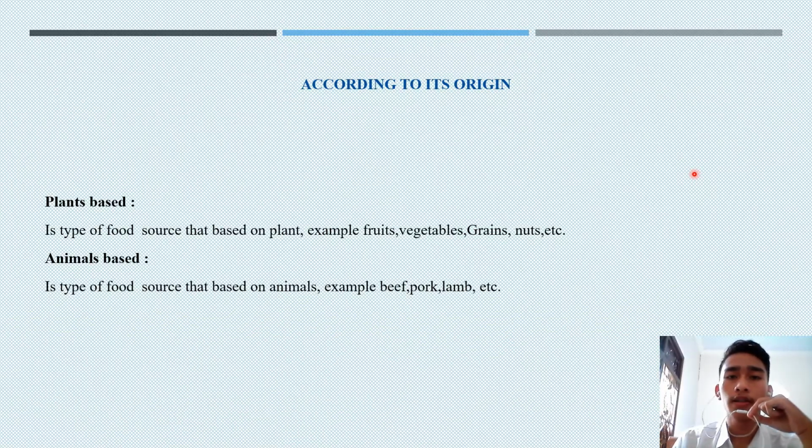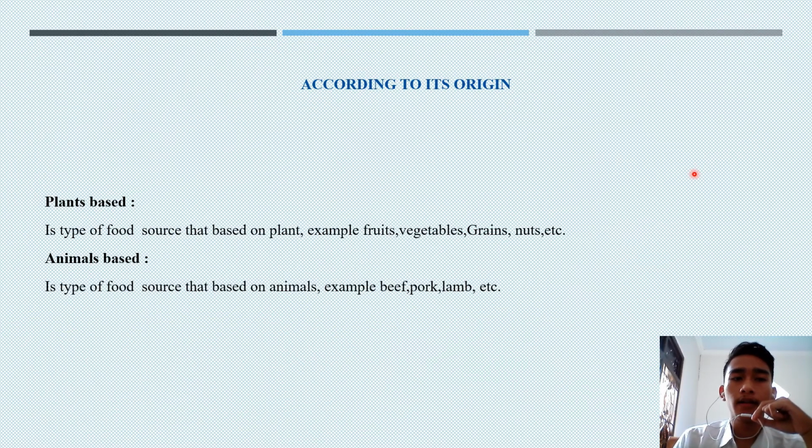And then according to its origin, there are plant-based and animal-based. Plant-based is a type of food source that is based on plants, for example, fruit, vegetable, grain, nut, etc. And then animal-based is a type of food source that is based on animals, for example, beef, pork, lamb, egg, etc.